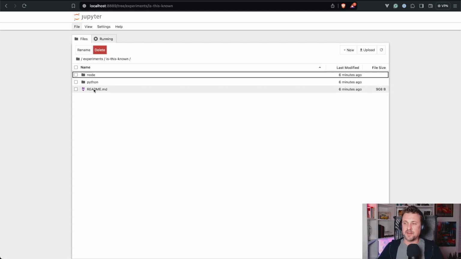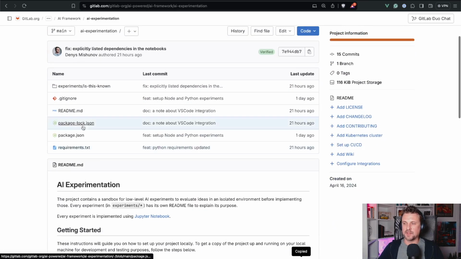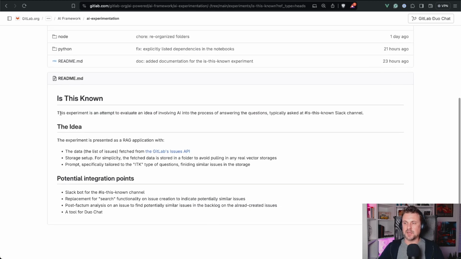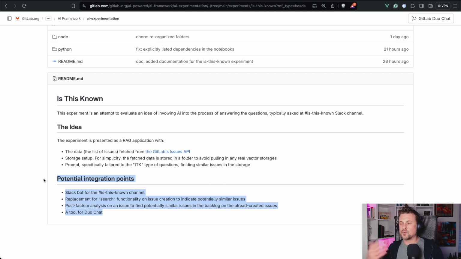Keep in mind that this experiment has a README file. Let's go to this README file in the repository, and this README explains what this feature is about, what's the idea, and then potential integration points. This is great to have, to sort this out when you communicate your idea or your experiment to your peers, to your EM, to your PM, to upper management. So it's always great to explain the rationale behind what you're doing.